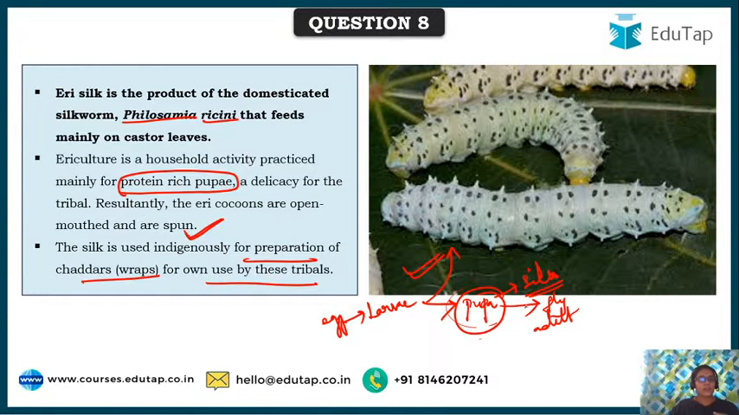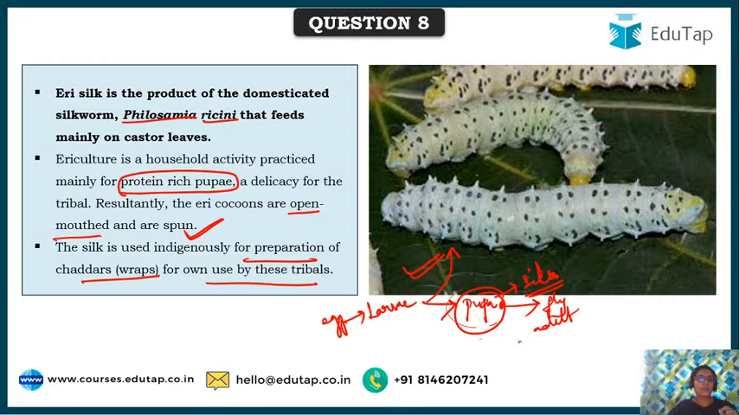So what they do is, instead of waiting, instead of killing that pupa and taking the silk directly from it, these tribals open that and take the pupa out, and they have it as their meal, and then the rest, the silk, is extracted. Hence, as is mentioned here, these are open mouthed, since they are opened and taken.